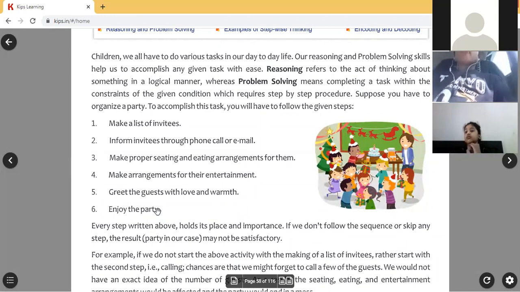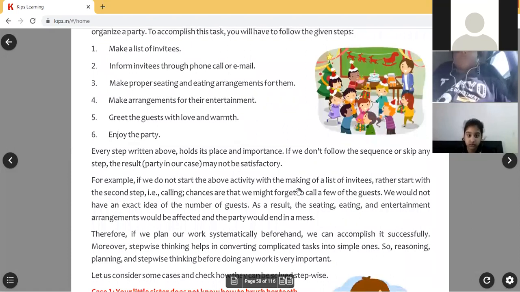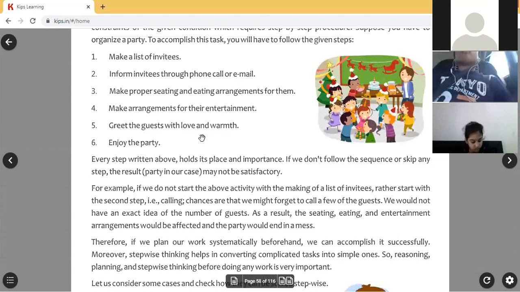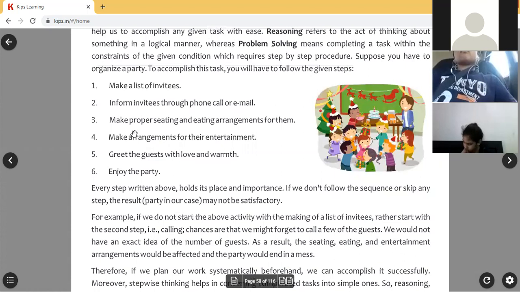Okay, like this, if you write steps, the problem will be solved successfully. This is called stepwise thinking, children. Stepwise thinking. Every step has its own importance. Okay, but sequence of steps also important, children. See, first if you write entertainment point and then if you write phone call, that is not correct. First you will plan for entertainment, then you will call the invitees? No, first you have to call the invitees.